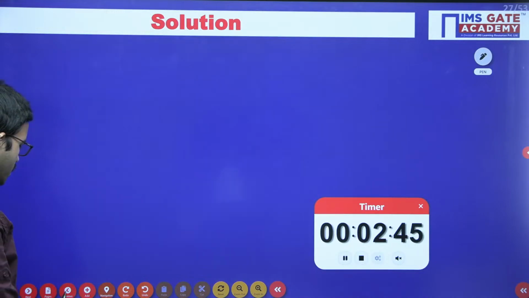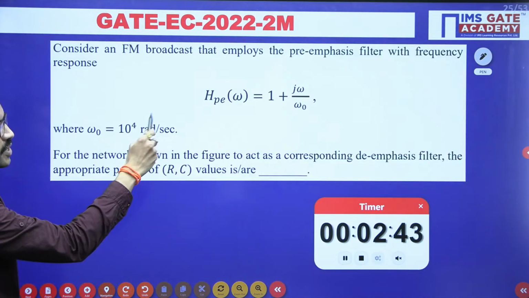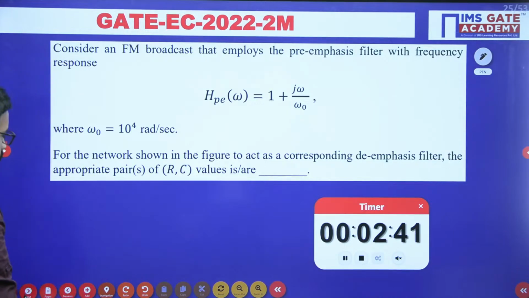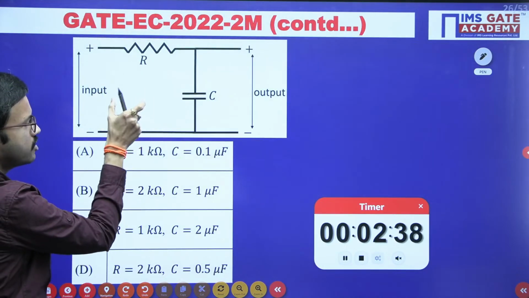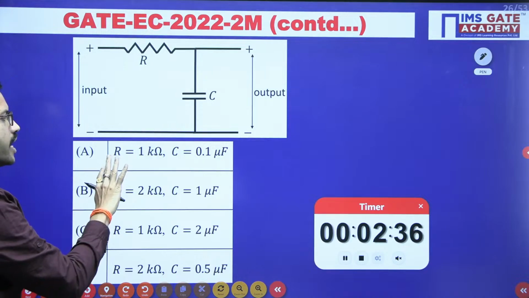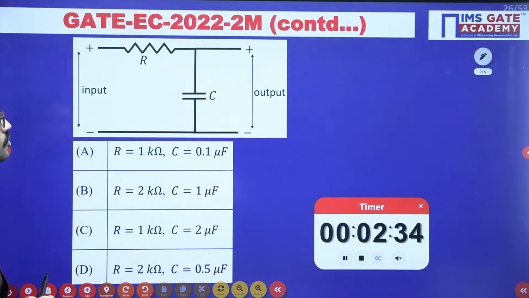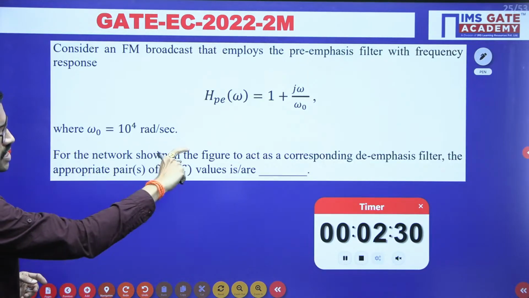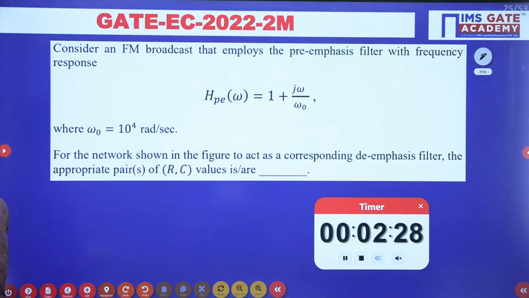They have given the transfer function of the pre-emphasis filter, and regarding the de-emphasis filter or network they have given the circuit diagram like this. Regarding R and C values, you have to choose according to this requirement. All of you give a try.